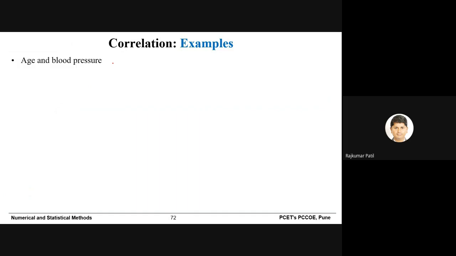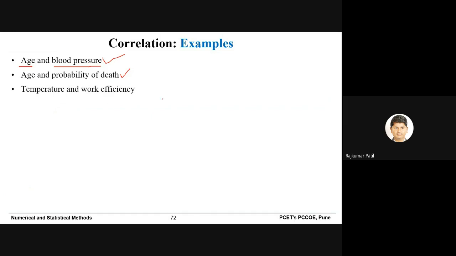Age and blood pressure: as the age of a person increases, blood pressure generally slowly increases, so it has positive correlation. Age and probability of death: as your age goes on increasing, the probability of death also slowly increases. This is also a case of positive correlation.